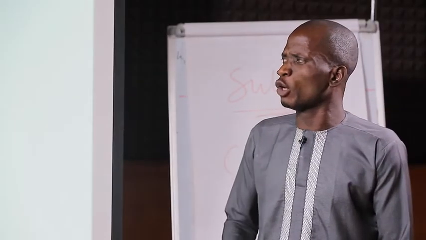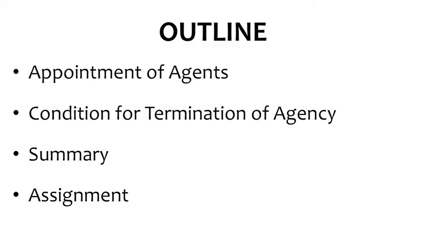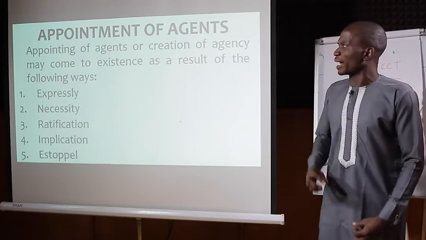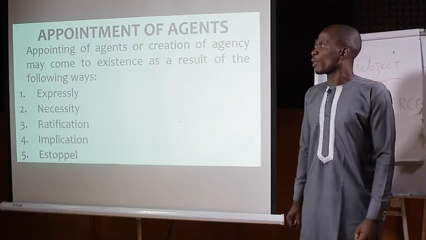Today, we shall be looking at the following: appointments of agents, or what we call creation of agents. The second aspect is conditions for termination of agency, and then summary, and the last thing is assignments. Now, let's look at the first one, appointments of agents.